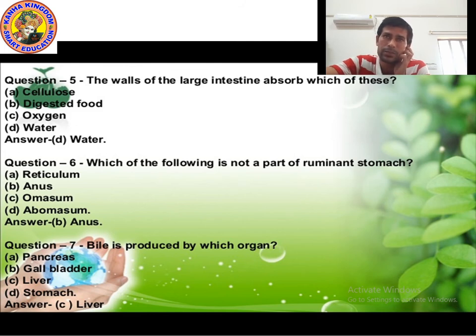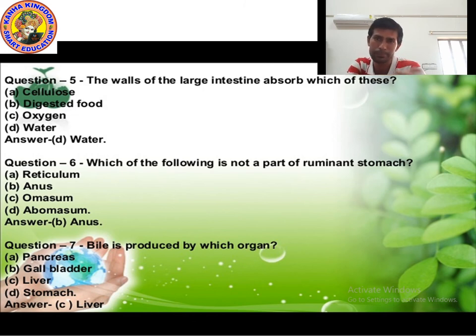Now let's see the next question. Question number 7. Bile is produced by which organ? Pancreas, gallbladder, liver or stomach? The correct answer is liver. The liver produces bile juice. Bile is stored in the gallbladder. The gallbladder is a small sac which is present near the liver.